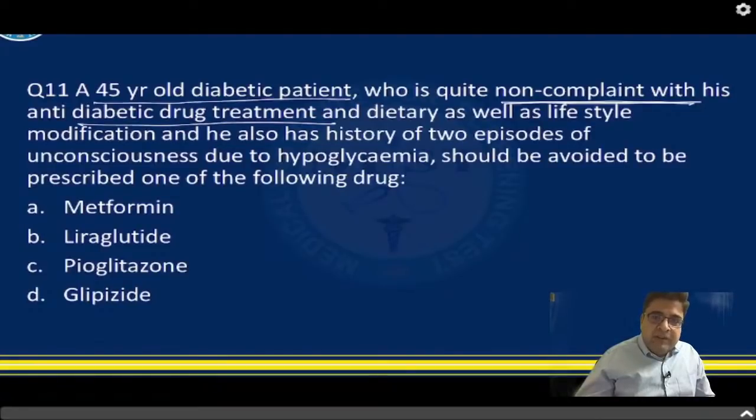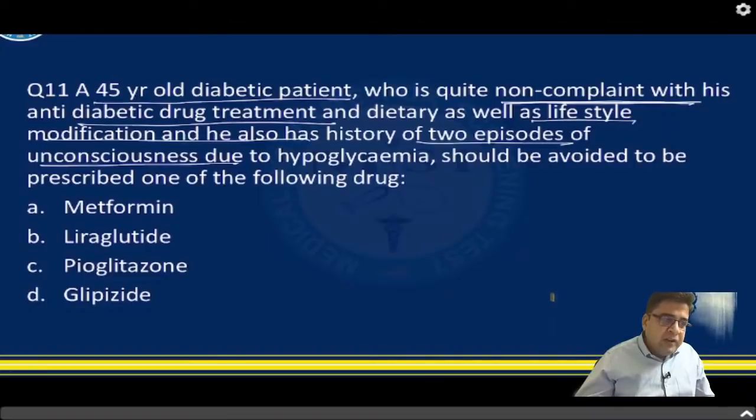Non-compliant means the patient is taking medicine on and off, not regularly, not properly, and he is not very compliant with lifestyle and dietary modification. Because of this non-compliance, the patient has a history of 2 episodes of unconsciousness due to hypoglycemia.